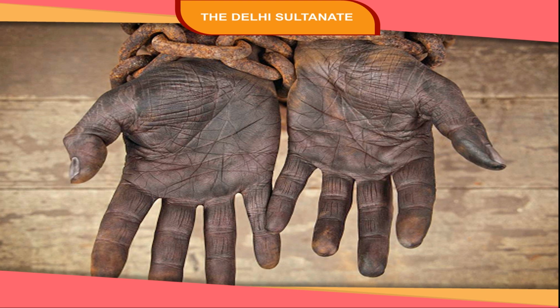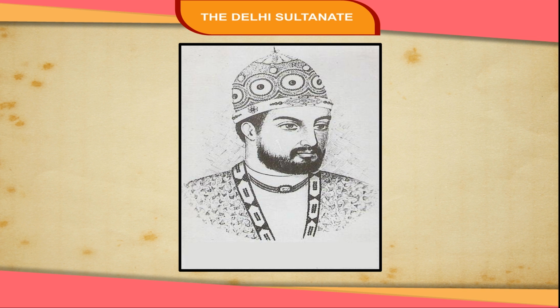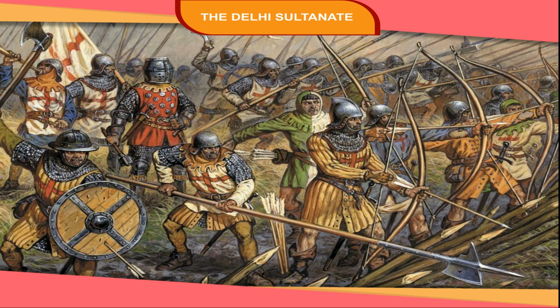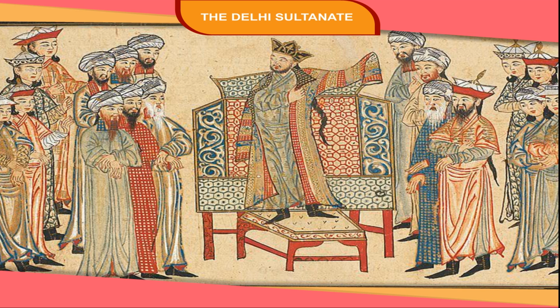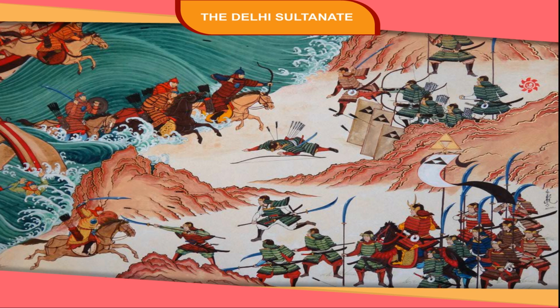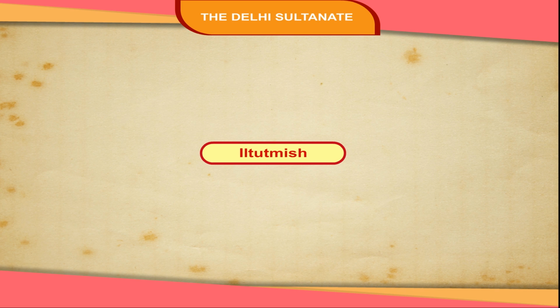After the death of Muhammad Ghori, Qutbuddin Aibak became the first independent Muslim ruler in India, as he was not controlled by the rulers of Ghazni. The Turkish sultans faced many difficulties in India. There were repeated Mongol invasions from northwest. The Rajputs and others tried to regain their independence, and there were many conflicts among the Turks themselves. It took the successive sultans almost 100 years to secure their position in northern India before they tried to extend their rule over Deccan.